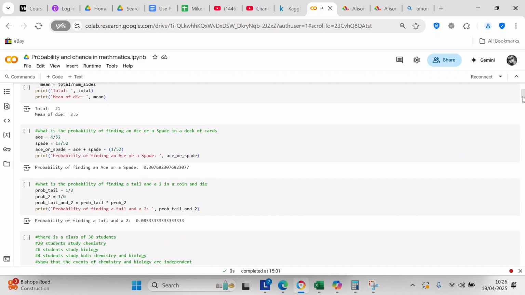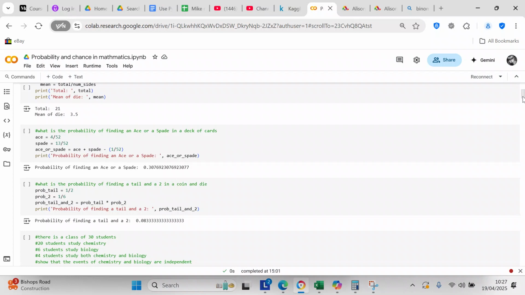The next question is, what is the probability of finding an ace or a spade in a deck of cards? So the probability of finding an ace in a deck of cards is 4 divided by 52. The probability of finding a spade in a deck of cards is 13 divided by 52. An ace or a spade equals ace plus spade minus 1, divided by 52, because you have to remember that one of the aces is a spade. So you have to subtract 1 from that.